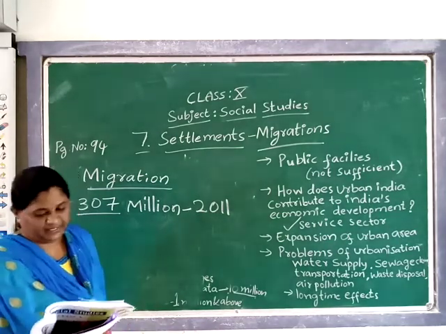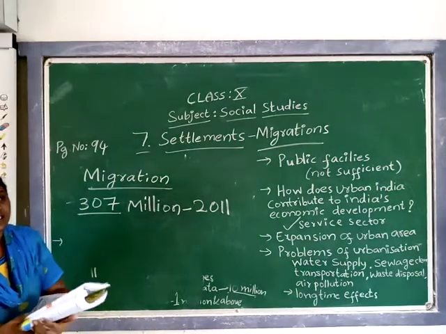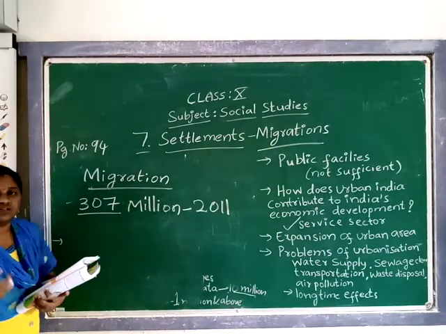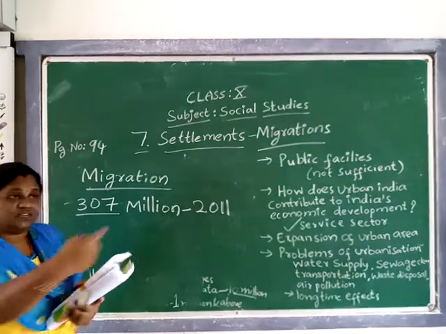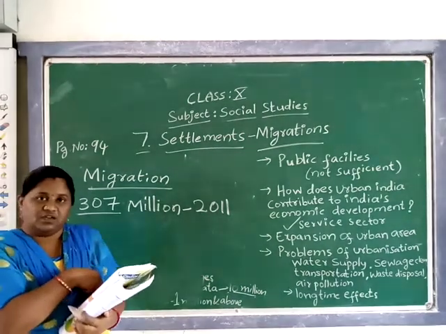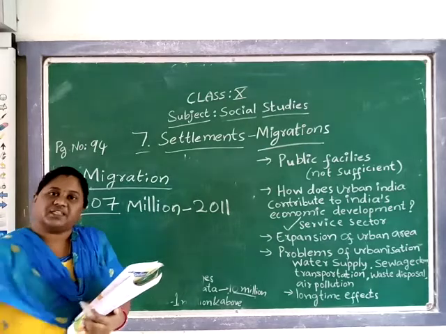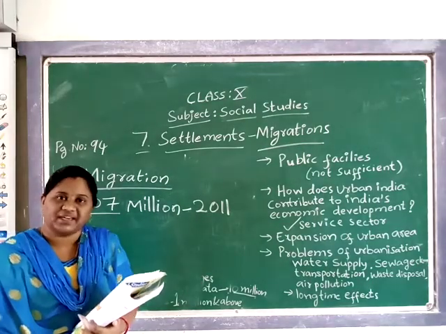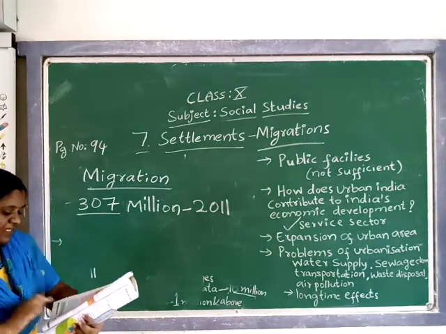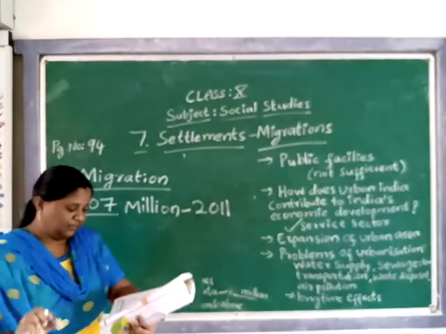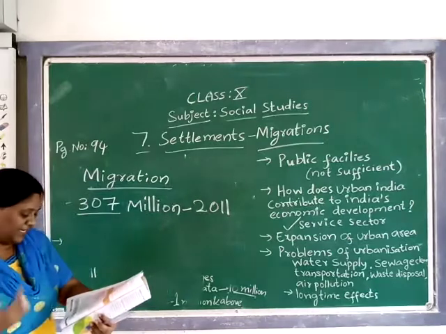As per the record of 2011, there are 307 million migrants. See, why do people migrate to other places? Already we have discussed this in urbanization. They're shifting to other places, that is nothing but migration. Yes or no? See, why do people shift, why do people choose migration?